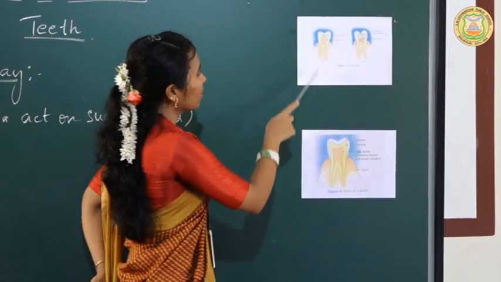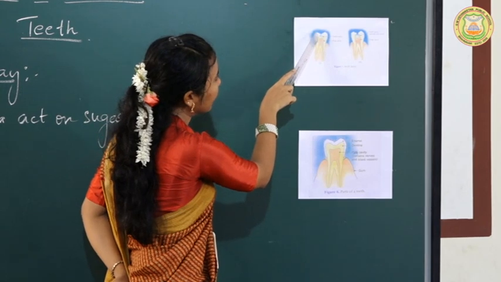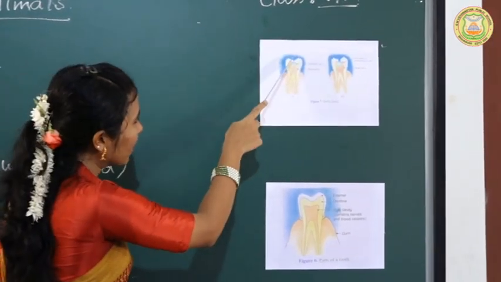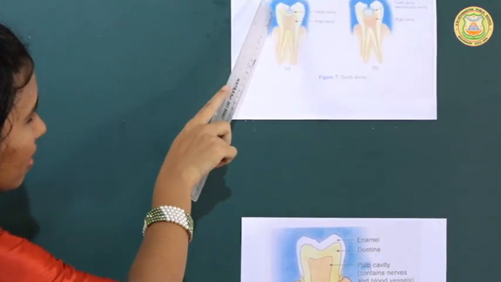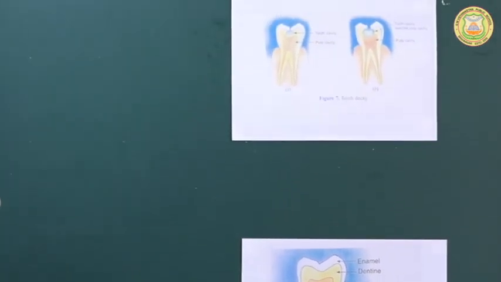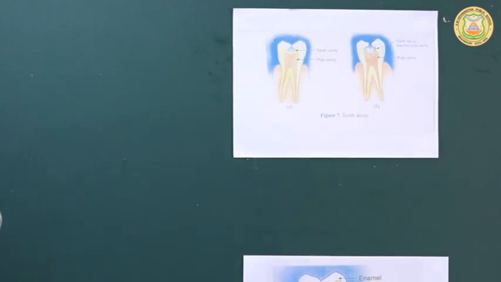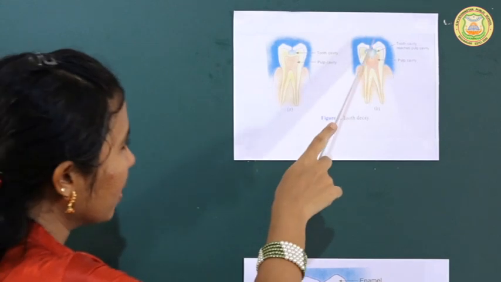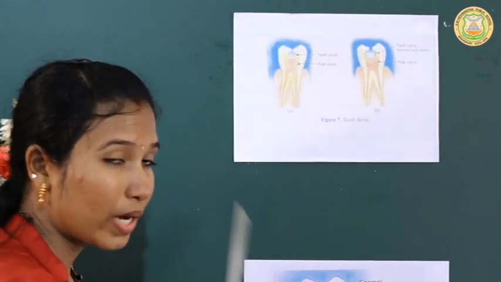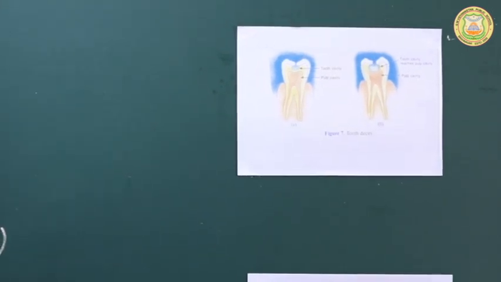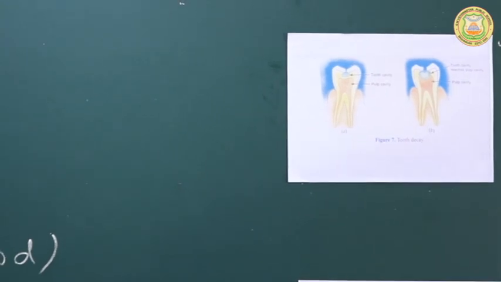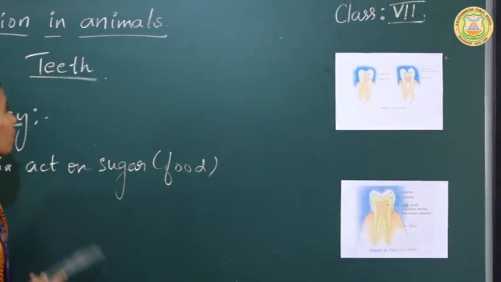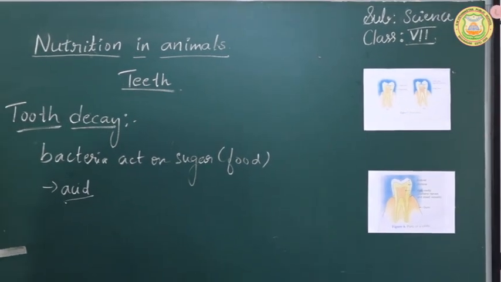If you see here, the enamel and the dentine part are eaten up by the acid produced, and it will create a cavity here. This is the cavity produced by the action of this acid on the enamel and dentine part, and when this cavity extends and reaches the pulp cavity, the tooth will start to rot and it will start to pain. So toothache will start. That's how the process of tooth decay takes place.